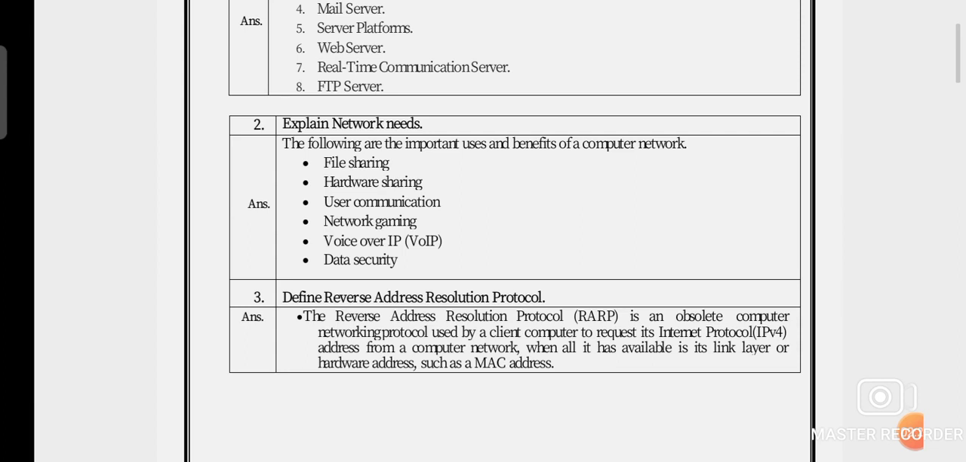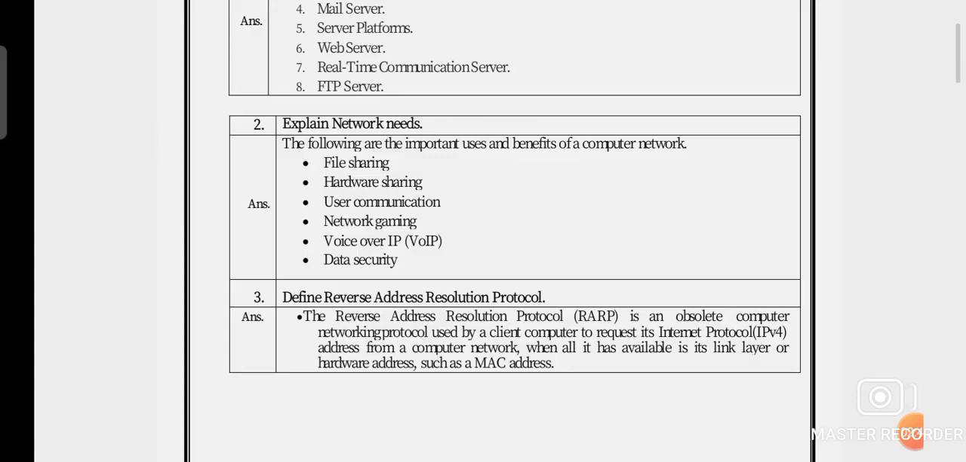Once again, revise this: explain network needs. You have to write down that the following are the important uses and benefits of the computer network: file sharing, hardware sharing, user communication, network printing, as well as network gaming, voice over IP, VoIP, and data security.